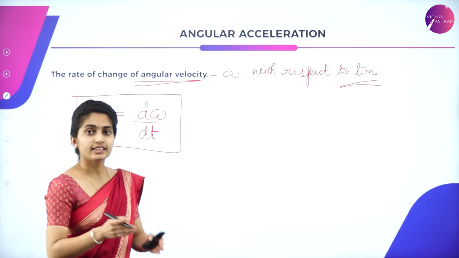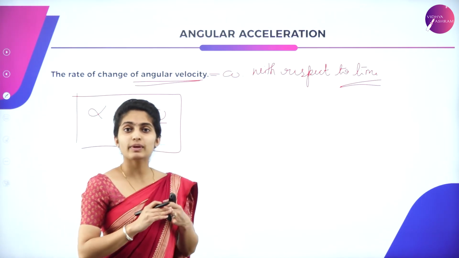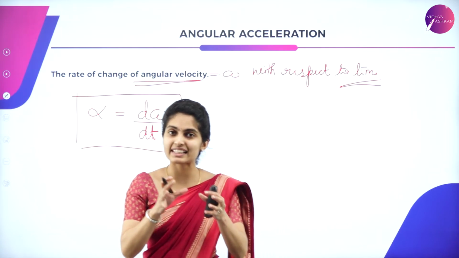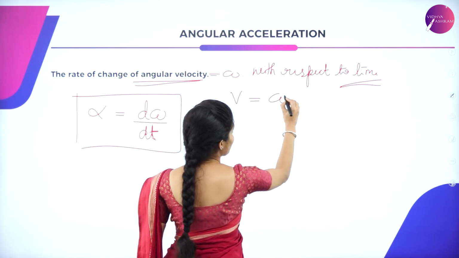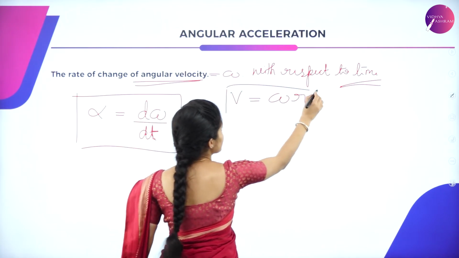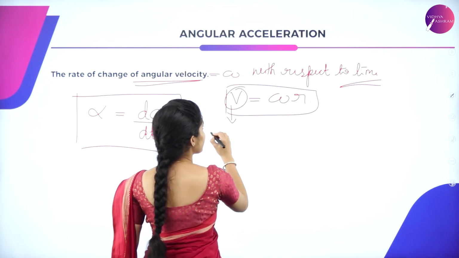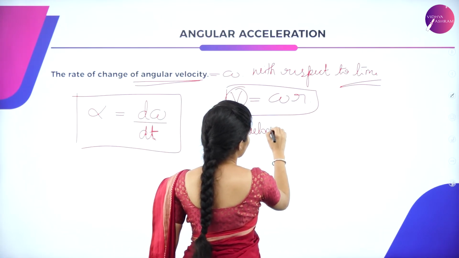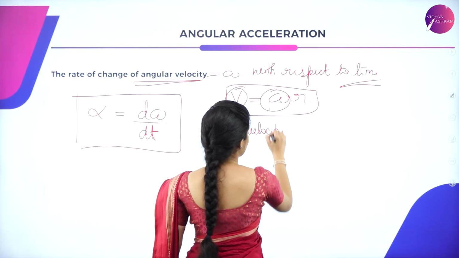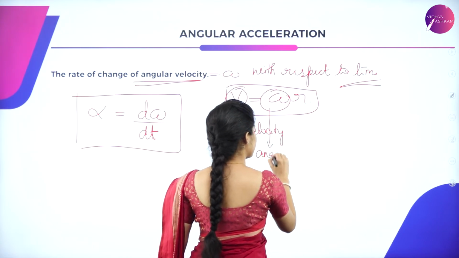So we know that the linear velocity as well as the angular velocity is linked with some relation, which we know as v is equal to omega into r. This is the linear velocity, v is a linear velocity and omega is said to be the angular velocity.